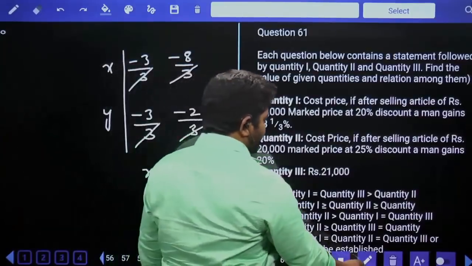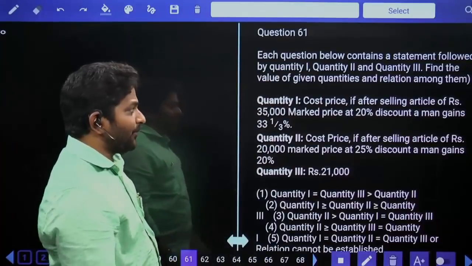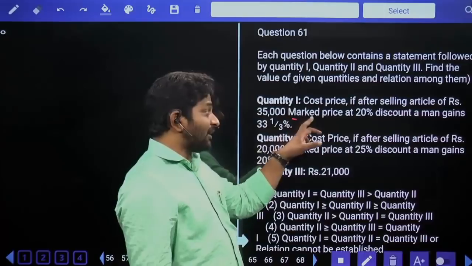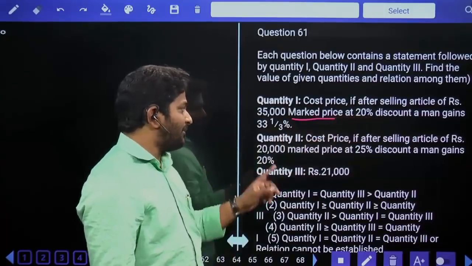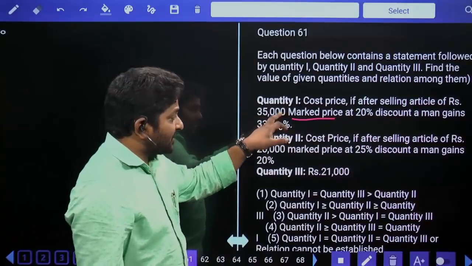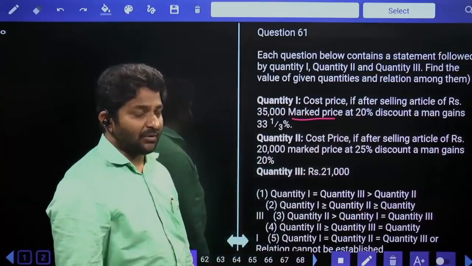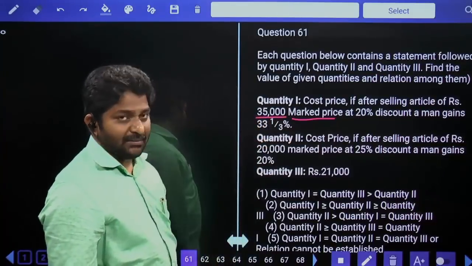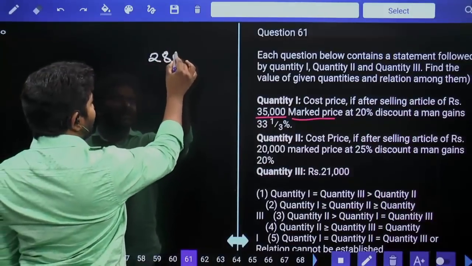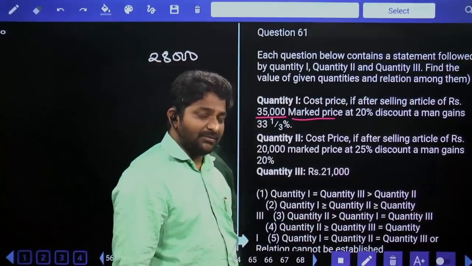Now Q1 and Q2. The cost price, that's what we have to calculate. If after selling an article of 35,000 market price at 20% discount, a man gains 33 1/3 percent. So 35,000 is market price on which 20% discount is offered. 20% of this number is 7,000. If 7,000 discount is offered, we will sell the item at 28,000 and profit was 33 1/3%, which is 1/3.